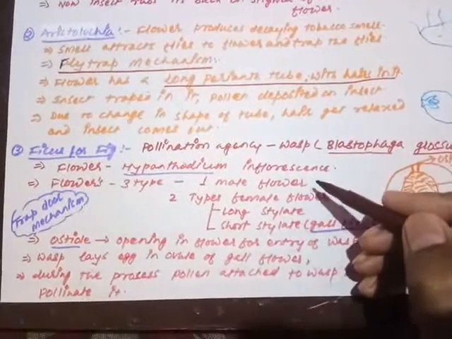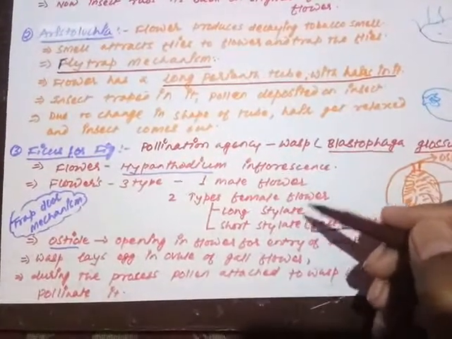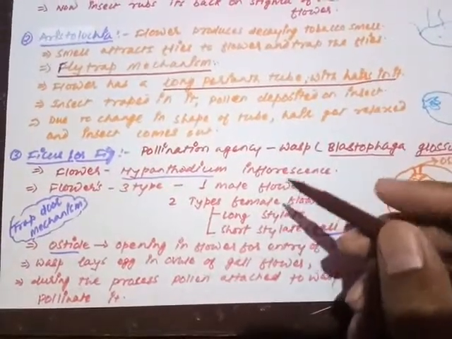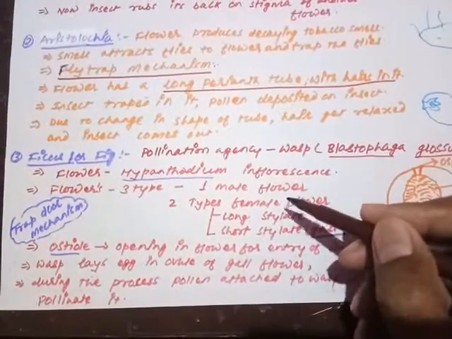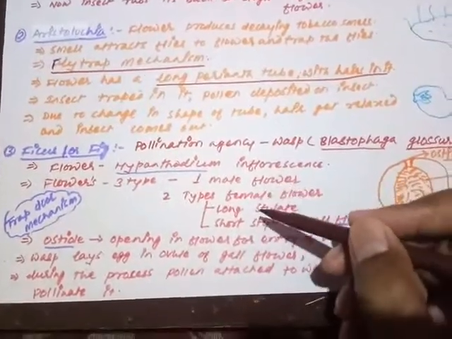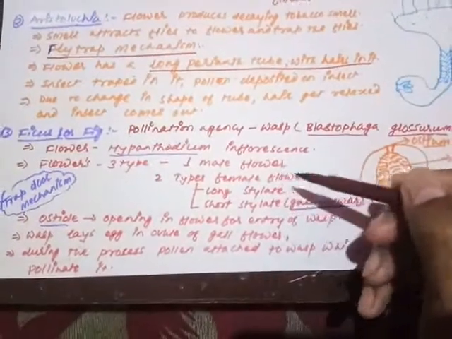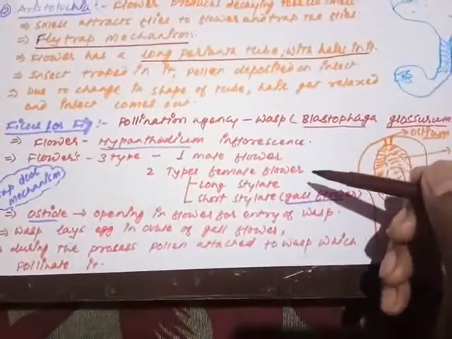One is male flower and two types of the female flower. One type of the male flower, three types. The inflorescence is having three types of the flower. One type of the male flower and two types of the female flower. The male flower is always a fertile flower. The two types of female flower.